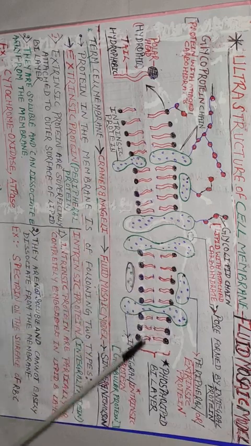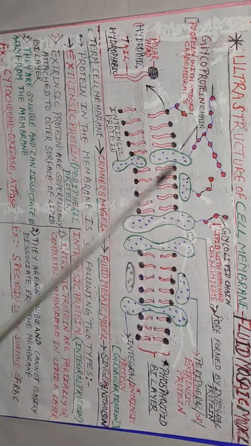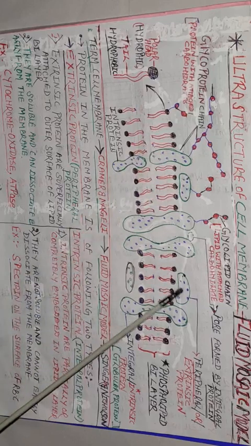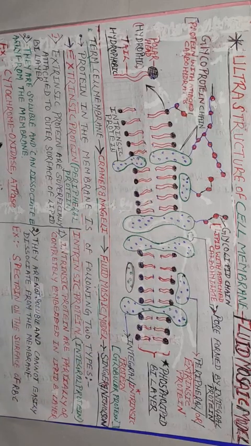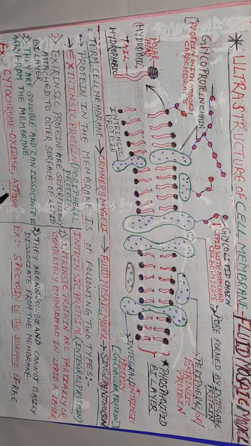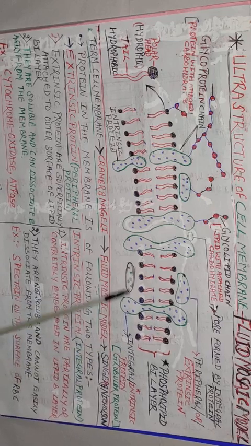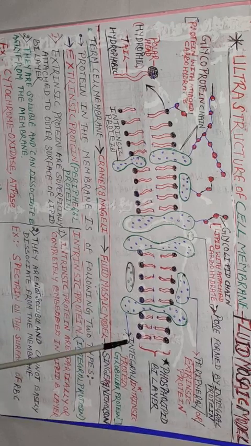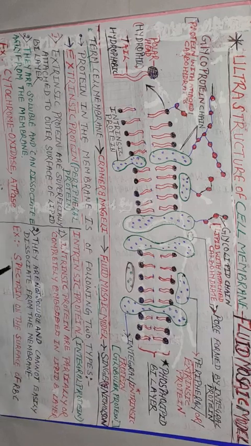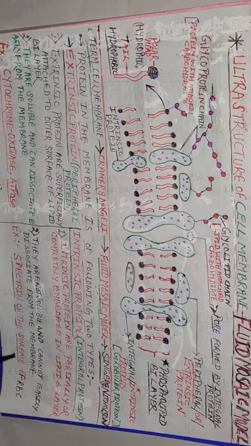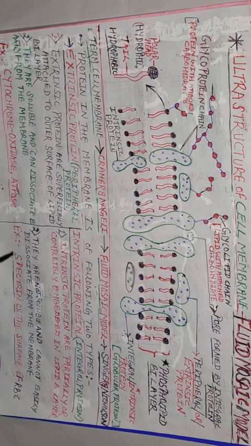The best examples of extrinsic protein, student, are cytochrome oxidase and ATPase. These are enzymes and they are proteins. And the example of integral or intrinsic protein, student, is spectrin on the surface of RBC.